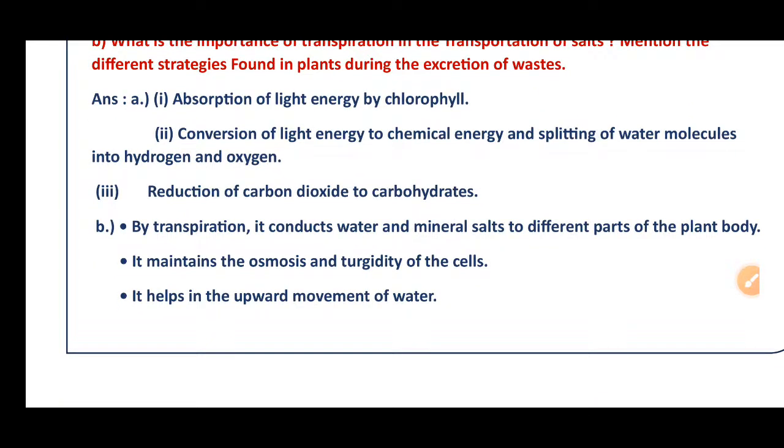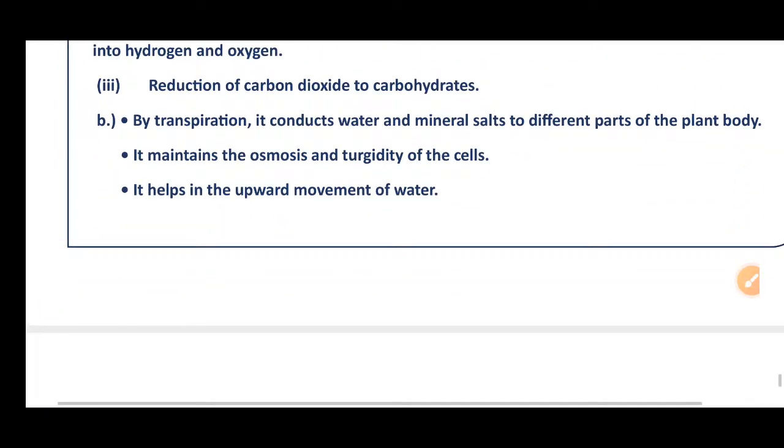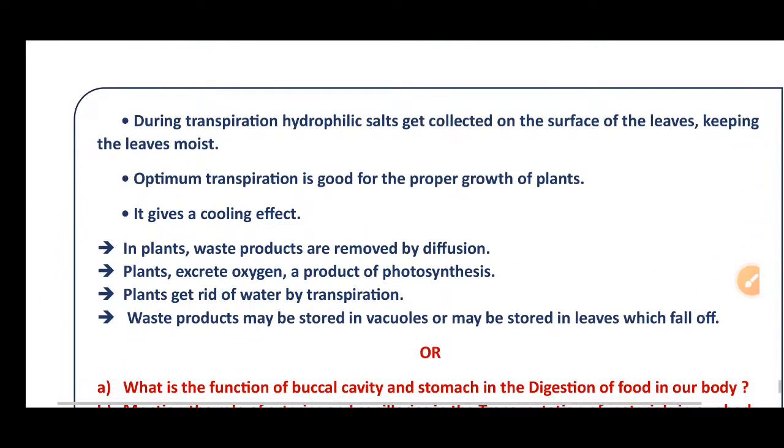The answer for B: by transpiration, it conducts water and mineral salts to different parts of the plant body. It maintains the osmosis and turgidity of the cells. It helps in the upward movement of water. During transpiration, hydrophilic salts get collected on the surface of the leaves, keeping the leaves moist. Optimum transpiration is good for the proper growth of plants. It gives a cooling effect.